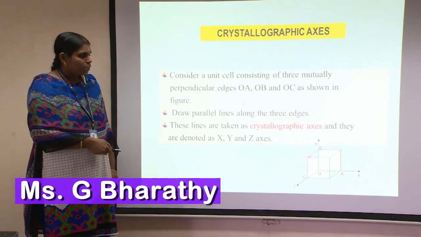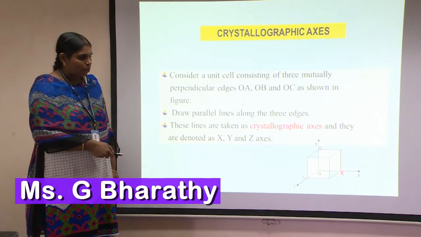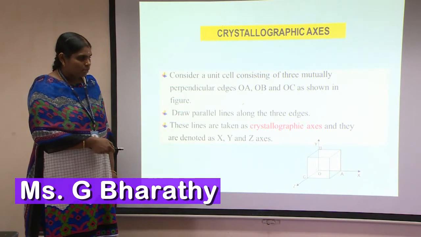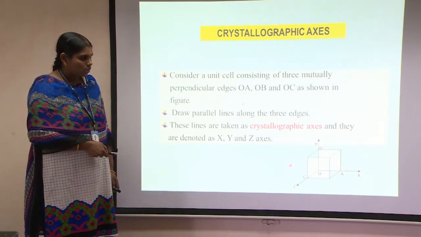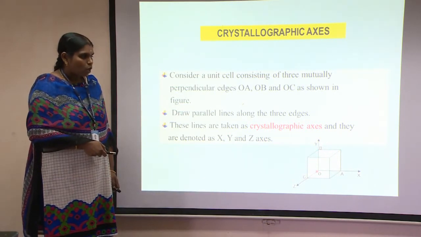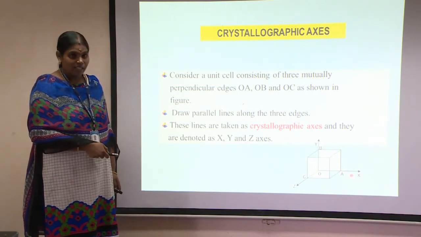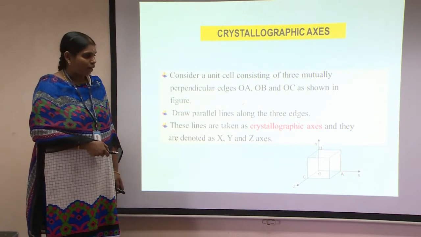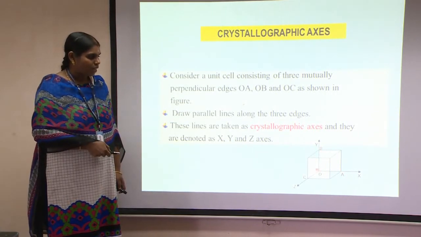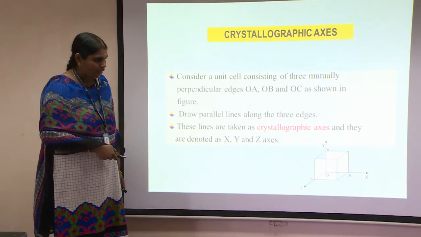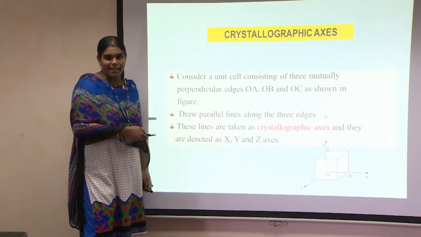Here you can see that this cube intercepts at different positions, A on the x axis, B on the y axis, and C on the z axis. When we measure the distance from the origin O to A, that is one translation vector: OA is equal to A vector, OB is equal to B vector, and OC is equal to C vector. So this makes a translational vector.